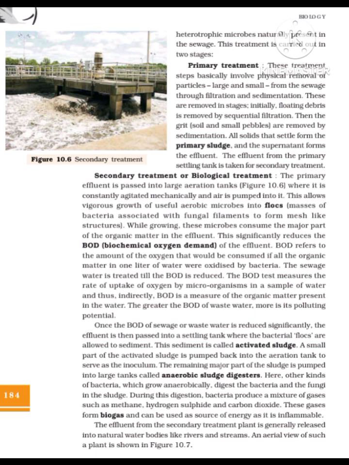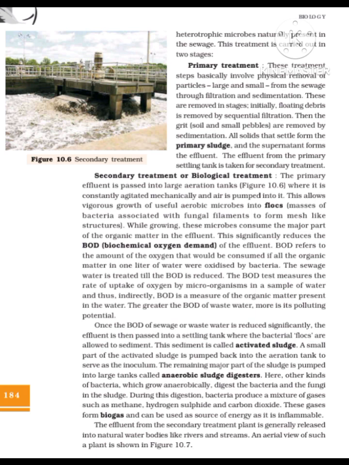These treatment steps basically involve physical removal of particles, large and small, from the sewage through filtration and sedimentation. These are removed in stages. Initially, floating debris is removed by sequential filtration. Then the grit, soil and small pebbles, are removed by sedimentation. All solids that settle form the primary sludge, and the supernatant forms the effluent. The effluent from the primary settling tank is taken for secondary treatment.